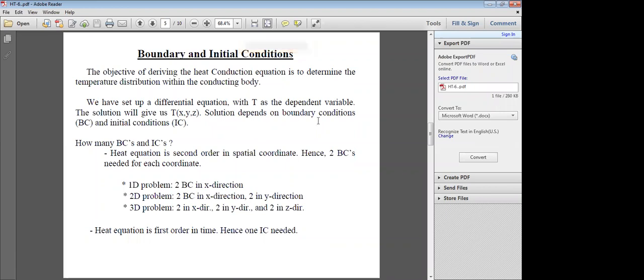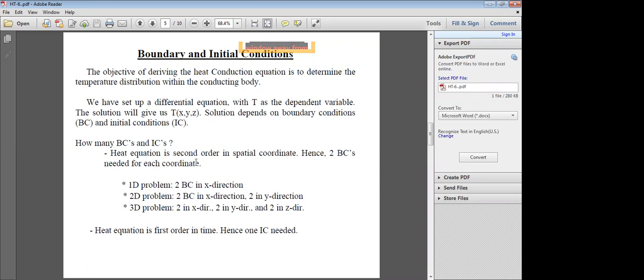The solution depends on boundary conditions. The solution will give us the temperature in the three directions, and the solution depends upon the boundary conditions and initial conditions. BC, boundary conditions; IC, initial conditions. So for any heat transfer problem, how many boundary conditions are required? How many initial conditions are required?